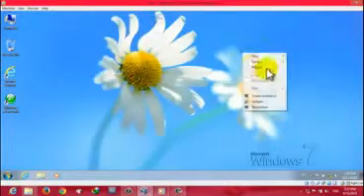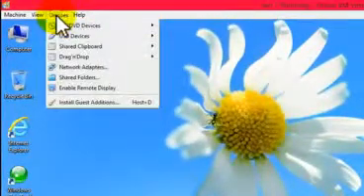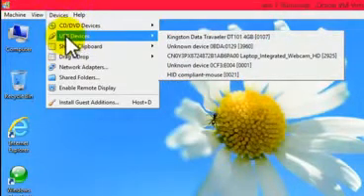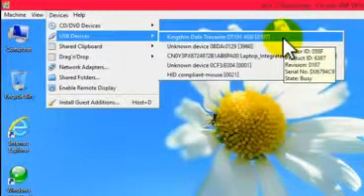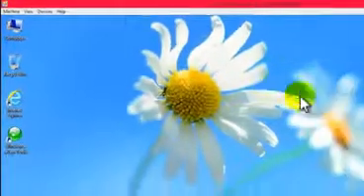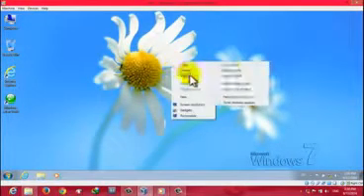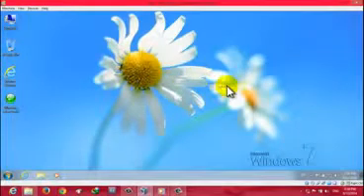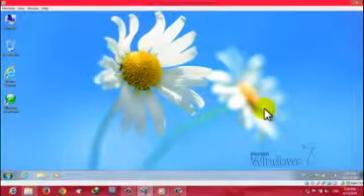To get access to your USB flash drive, just go to the Devices menu, then click on USB devices. After that, select your USB device, whichever your device is. In my case, my USB drive is Kingston Data Traveler. Click on that. Okay, I'm having a problem attaching my USB to my virtual machine. You can try attaching your USB like this.